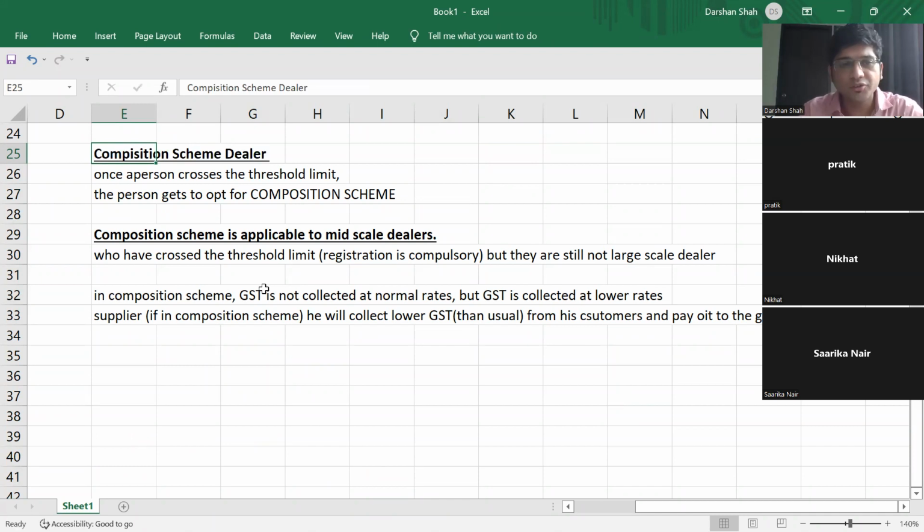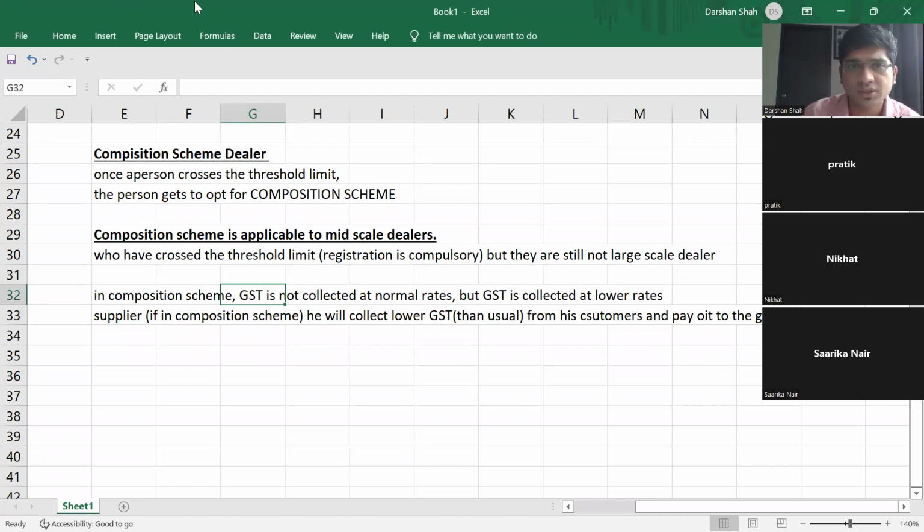So if you have crossed the minimum threshold limit, and registration has become compulsory for you, now the government gives you two options: either opt for composition scheme or do not opt for composition scheme.